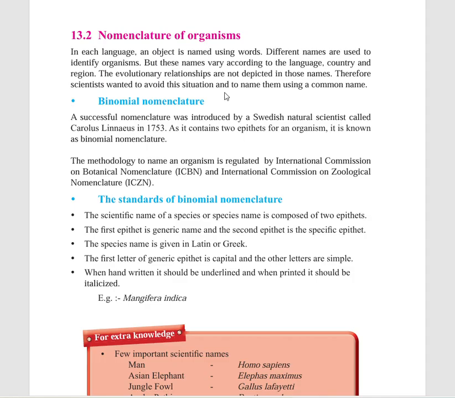So what do you mean by the nomenclature? Again, this nomenclature is used to identify organisms, because the names that we normally use can vary according to the language and according to the country and the region. Because of that, there is a specific way of naming organisms, and this is called the binomial nomenclature, or else the nomenclature of organisms.